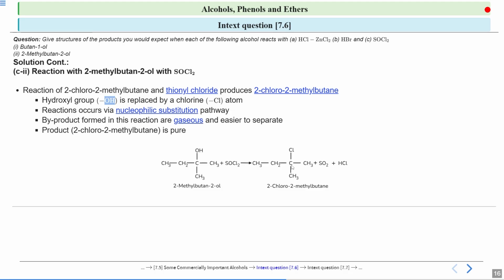So which pathway will it follow? It will follow the SN1 pathway. That means chlorine can attack from the front side and also from the back side. So then what will happen? A chlorine group will attack, and this group will attach to this carbon. That is 2-chloro-2-methylbutane. I'll do the numbering 1, 2, 3, 4. To your second carbon the chloro group is attached, and to your second carbon the methyl is attached. Since the longest chain has 4 carbon atoms, the root word will be butane. So 2-chloro-2-methylbutane. You should know how to write the IUPAC naming of these compounds.